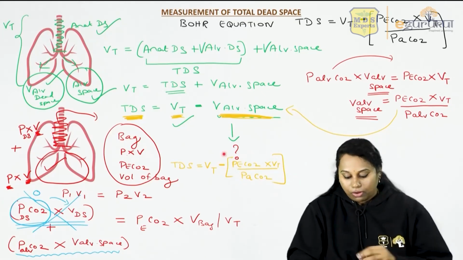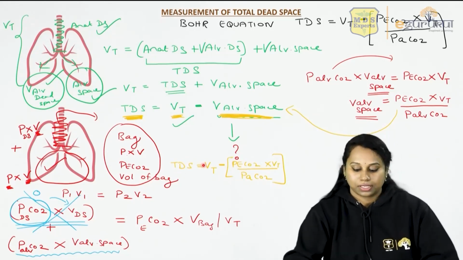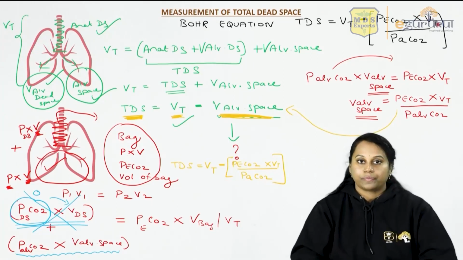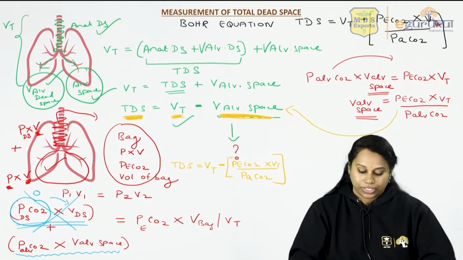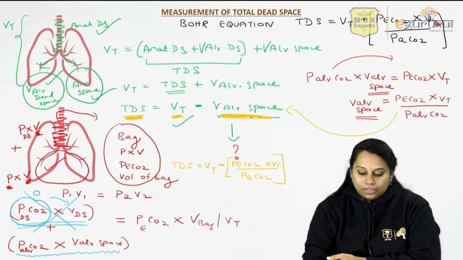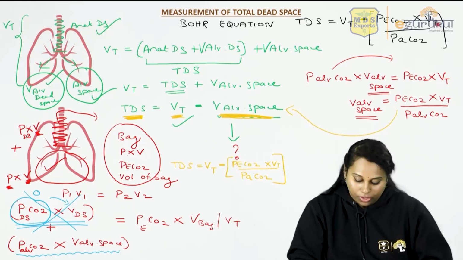So when you put all this, you will get how much is the total dead space. So this is the final formula for total dead space. That is called the Bohr equation. The derivation is a little complicated, but make some effort, try to understand this. This is the Bohr equation.